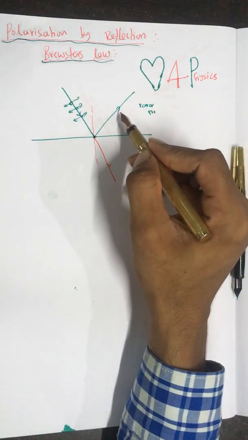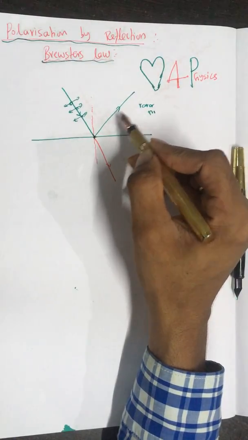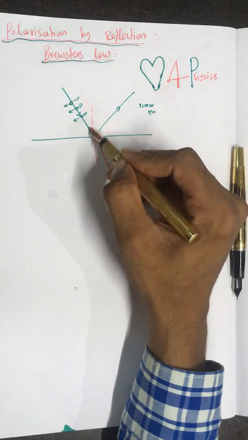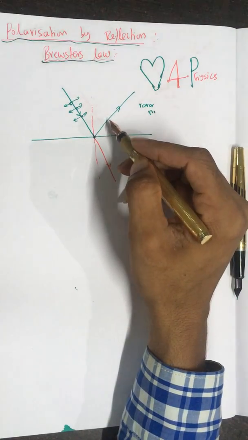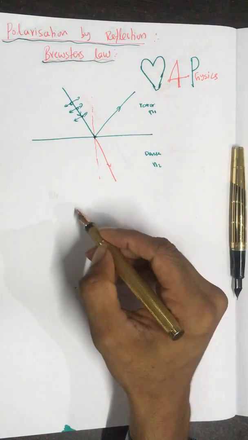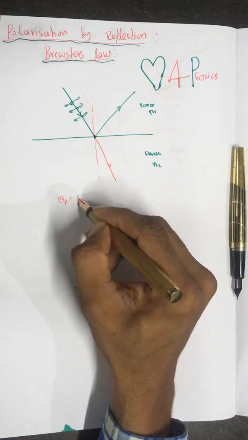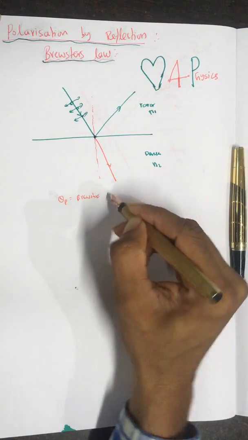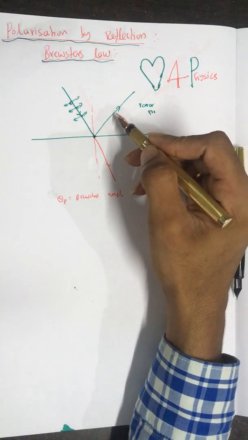Now the reflected ray can be polarized, and the degree of polarization depends on the angle of incidence. If you keep on increasing the angle of incidence, the amount of polarization will increase. But at a certain angle of incidence, which I call theta p, we call it Brewster's angle, the reflected ray is completely polarized.